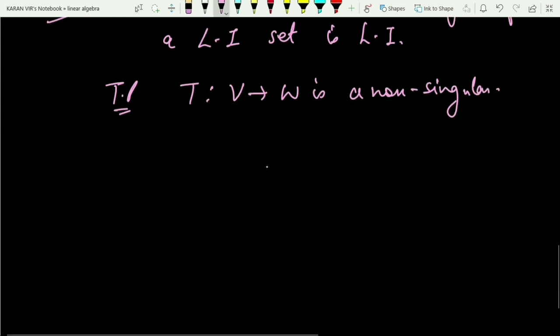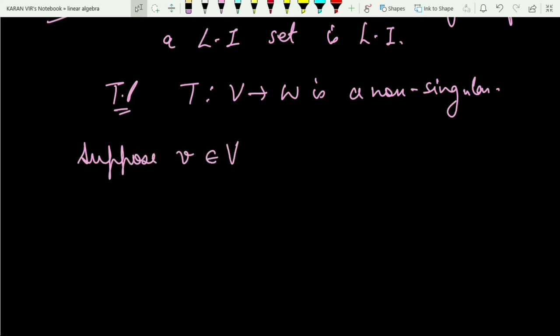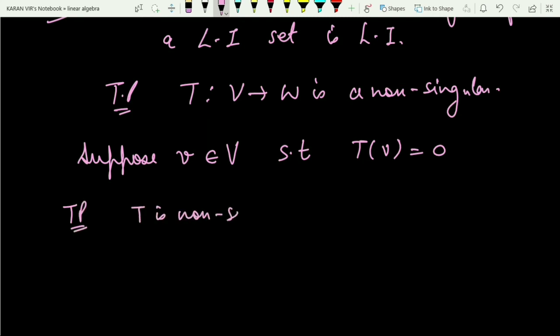For the definition of non-singular, I will consider V to be any arbitrary vector from capital V, such that T of V is 0. And finally, what I have to prove? To prove T is non-singular, we shall prove that V is 0.